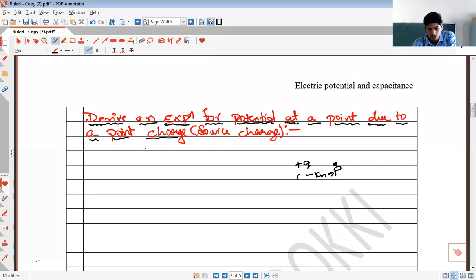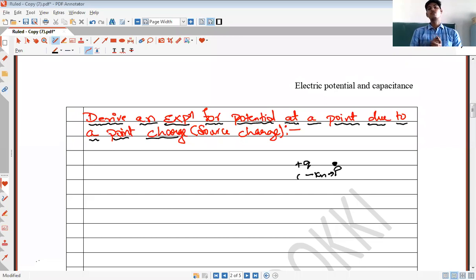My point is, will there be any potential at this point? Will there be a potential at that point P or not? Yes, there will be a potential.